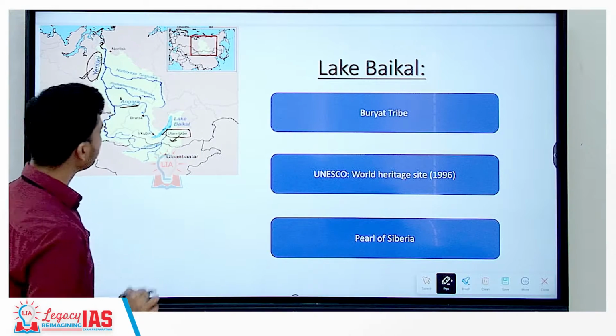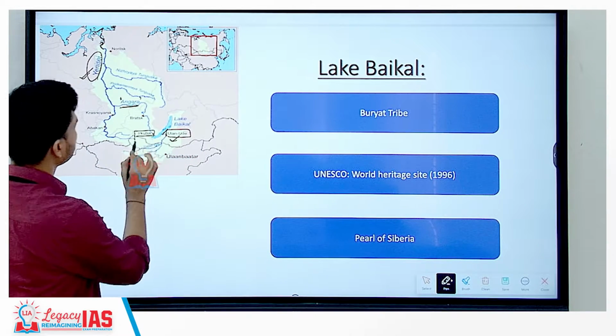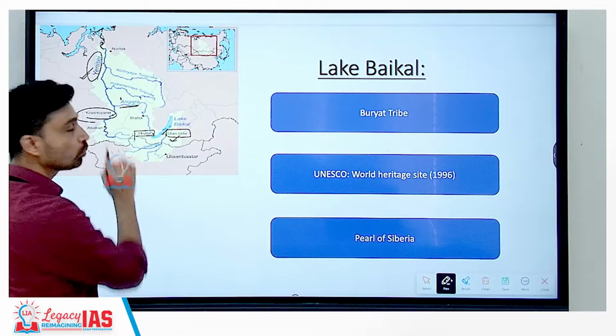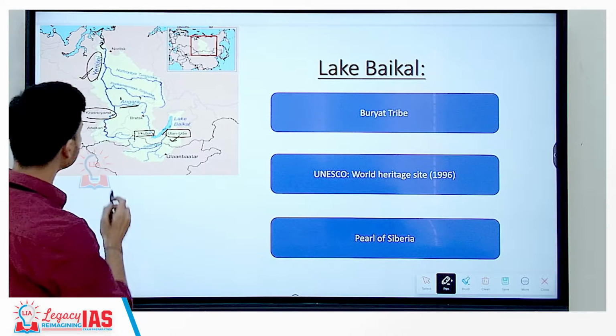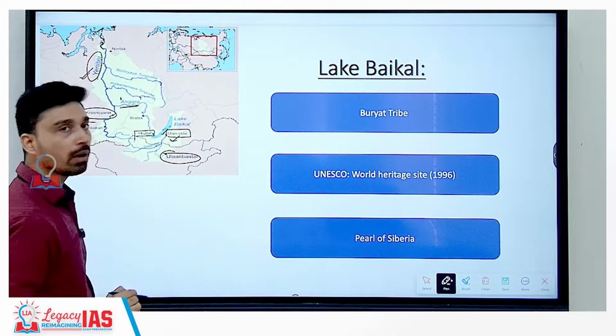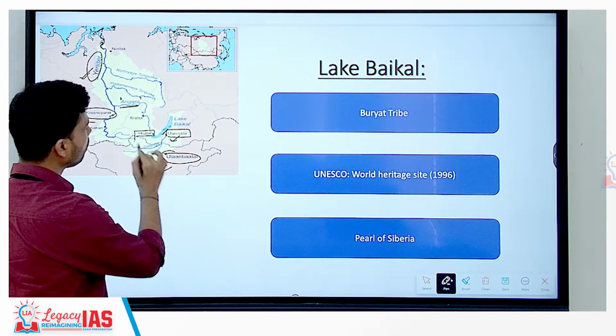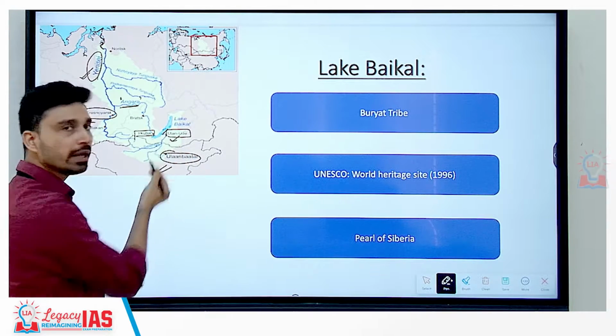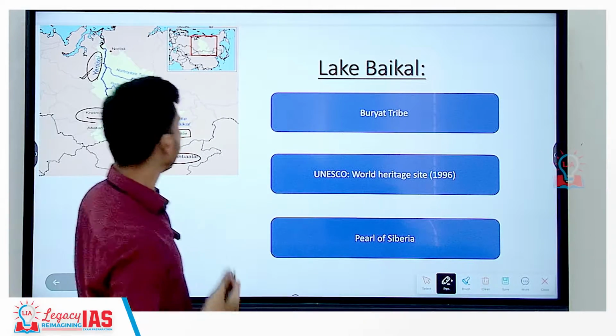Apart from that, among the major cities situated around Lake Baikal, one city is Ulan-Ude, another city is Irkutsk, then we have Krasnoyarsk, which is well known for its oil and natural gas reserves, and as you can see, to the south of Lake Baikal you have Ulaanbaatar, which is the capital city of Mongolia, which also lies very close to Lake Baikal.